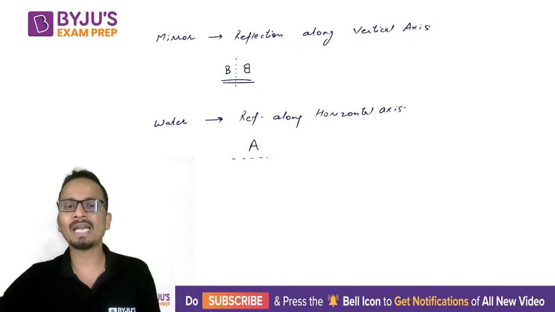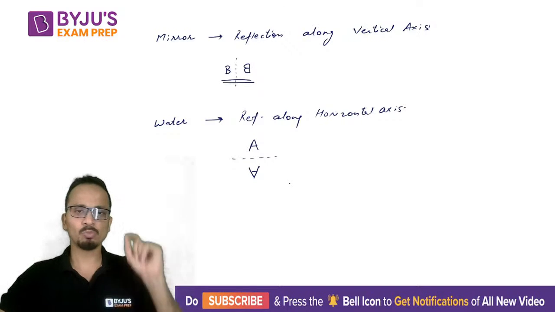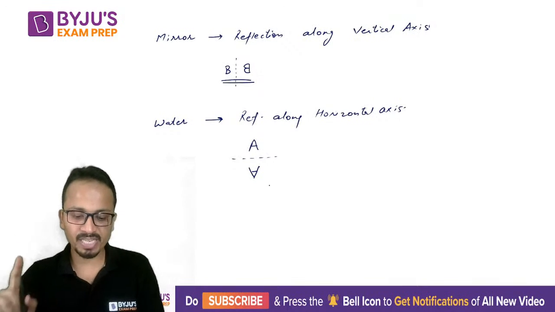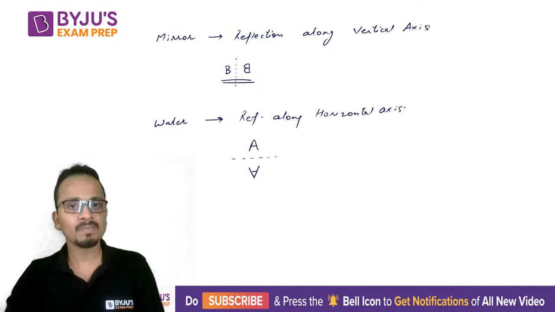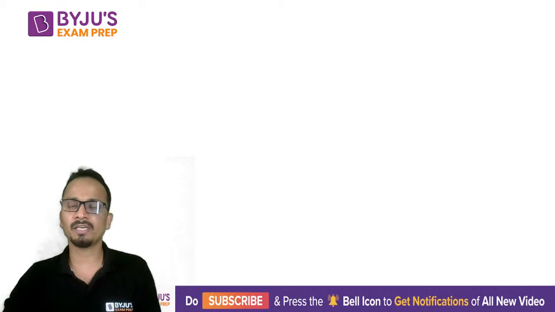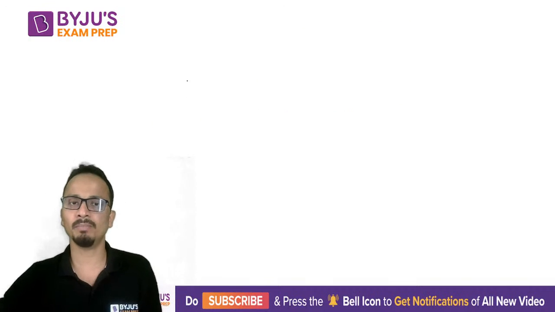So if I look at the water image of A, it will become like this. All right. So mirror image and water image is again a very important thing, right? Now let's move on to the next important thing that we must take care of, which is the rotation of symbols.